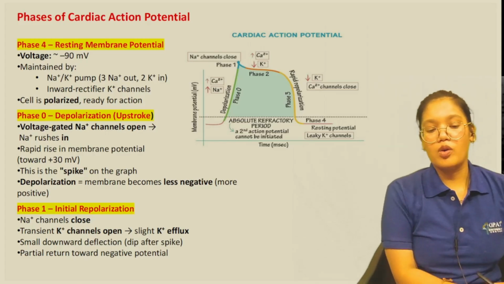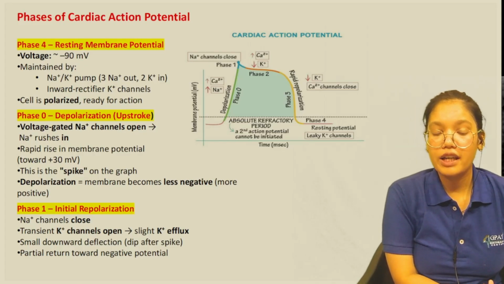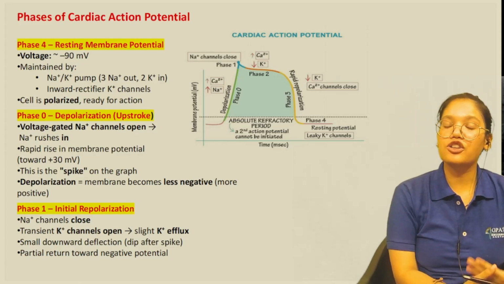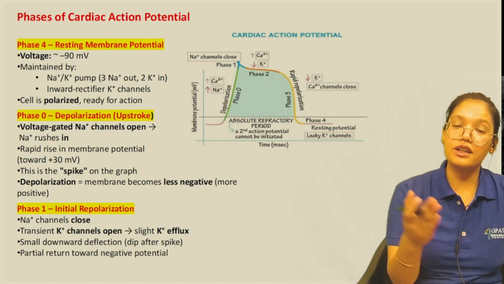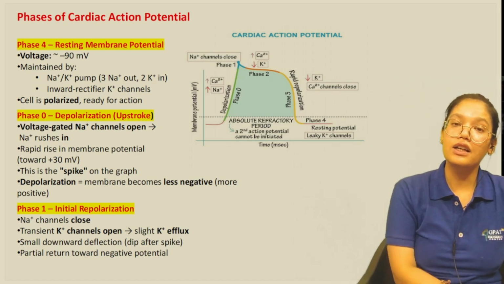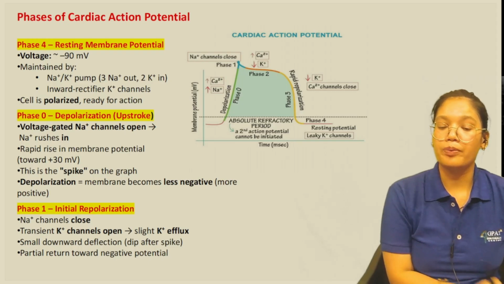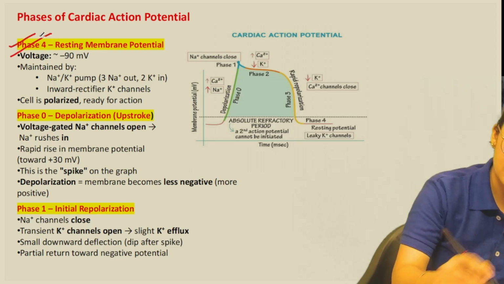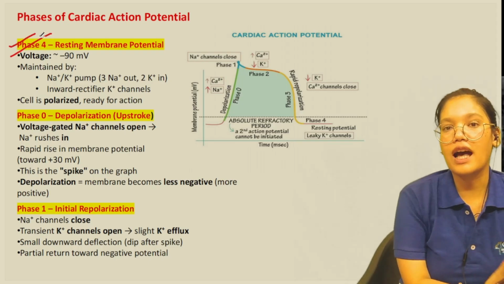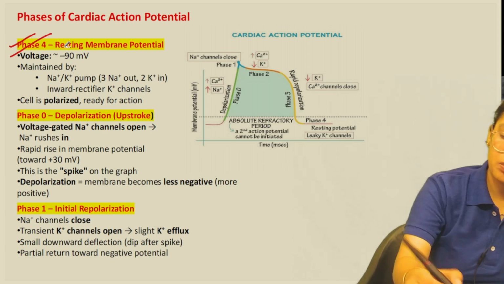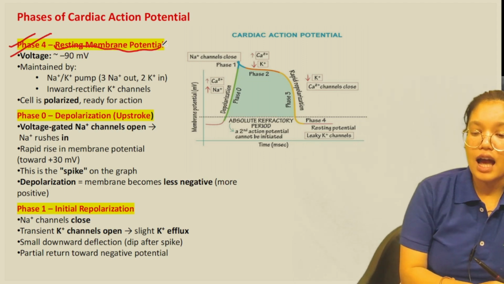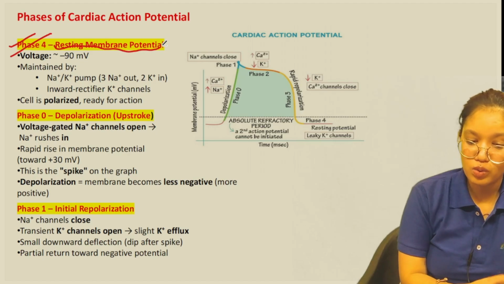Now, moving forward, we have the phases of the cardiac action potential. Now, how this action potential takes place, there are different phases, basically 5 phases: phase 0, 1, 2, 3 and 4. Starting with the fourth phase, it is also called the resting membrane potential. Now, it starts at minus 90 microvolt.